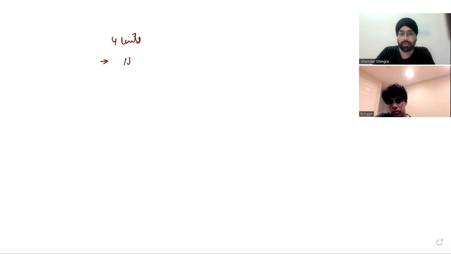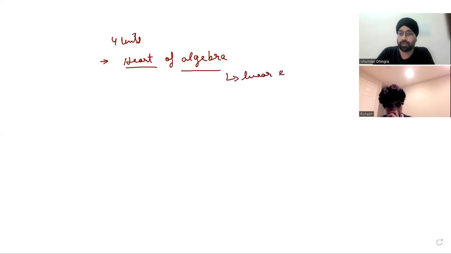The first unit is known as the Heart of Algebra. I'm so sorry if you're not able to understand my handwriting. Please do stop me. No, it's okay. I get it. So in Heart of Algebra, you can have linear equations, straight lines, and inequalities. You must have done it, right? Easier ones. It comprises 16 questions most of the time. That's the first unit.